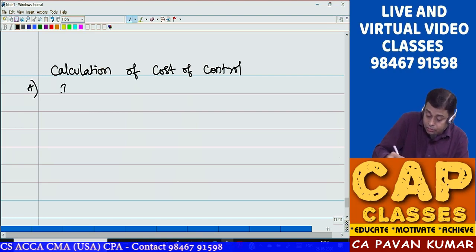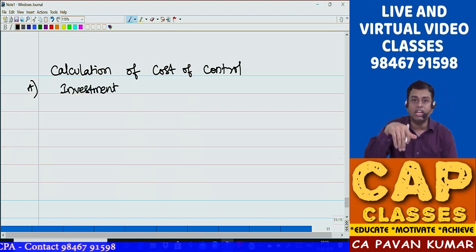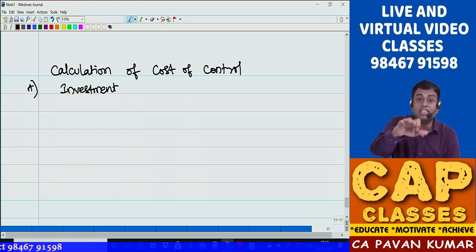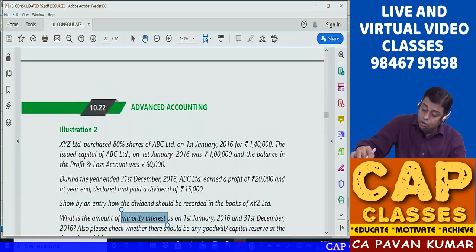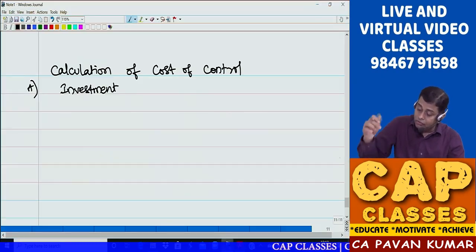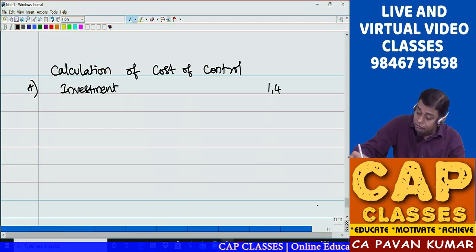A, investment. Now tell me one thing, from this investment, should I reduce dividend? No. Why? Because dividend is received out of post-acquisition profits. If it is pre-acquisition profit, then we'll subtract. So I'll take whatever the actual amount is. What is the amount invested? 1,40,000. Investment 1,40,000.